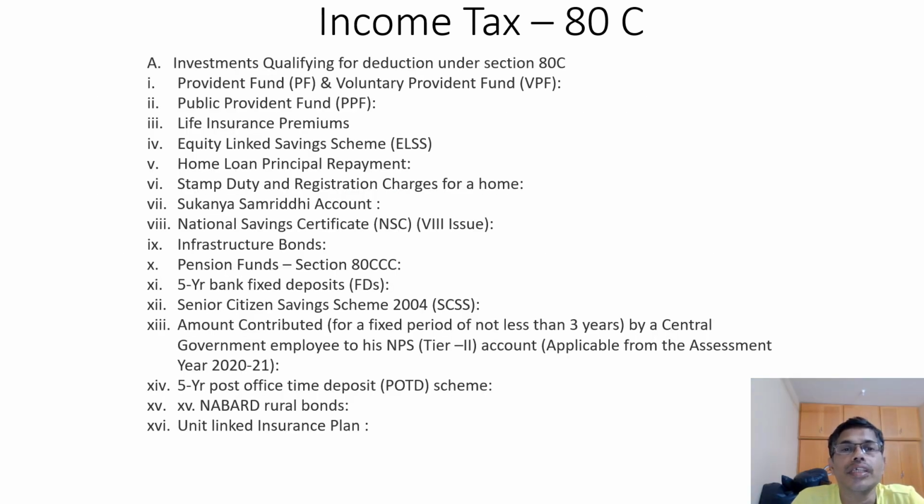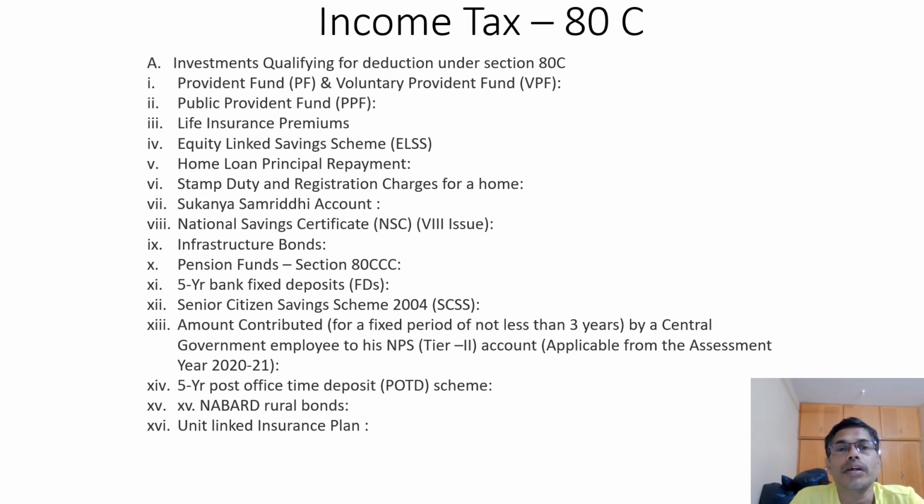Next we are going to see investments qualifying for deduction under section 80C. First one is provident fund, inclusive of voluntary provident fund. Voluntary provident fund in excess of 12% will be treated as voluntary provident fund. Second one is public provident fund. It can be opened through a banker and post office.